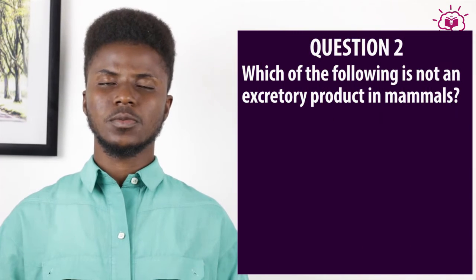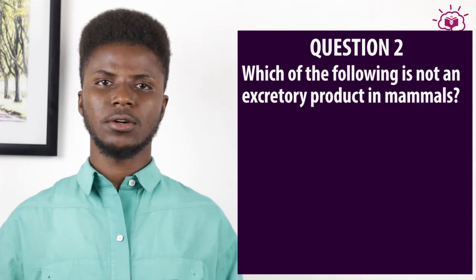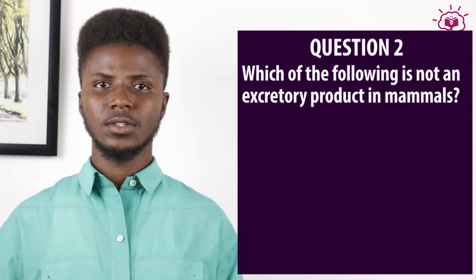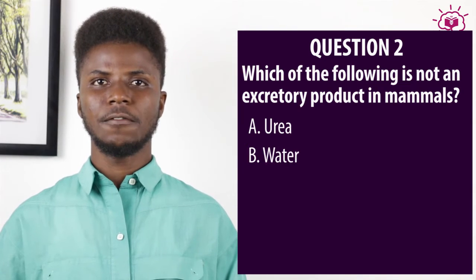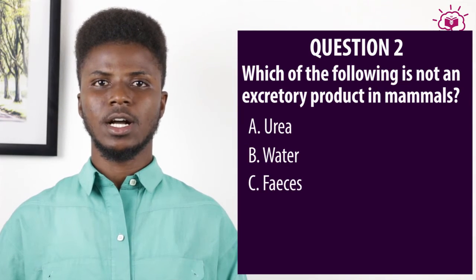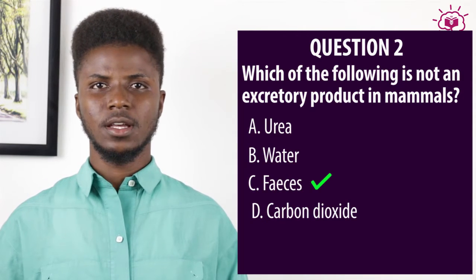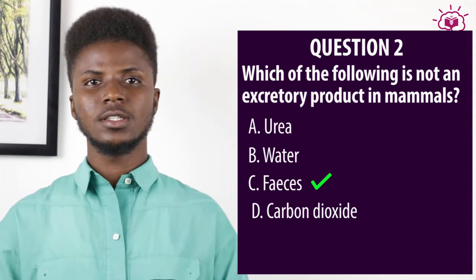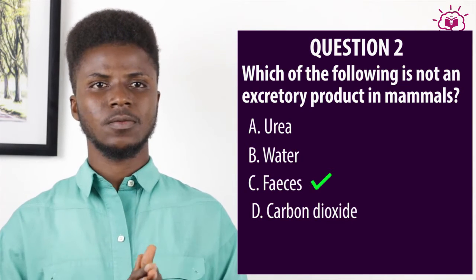This question states, which of the following is not an excretory product in mammals? A. Urea. B. Water. C. Feces. And D. Carbon dioxide. And the answer is C, Feces. That brings us to the difference between excretion and egestion.